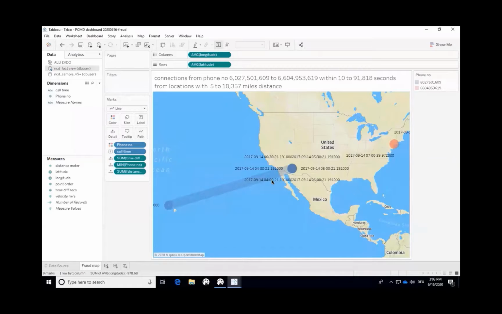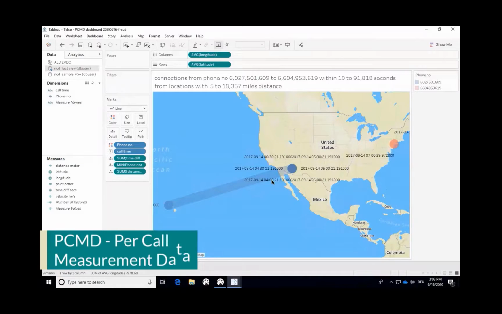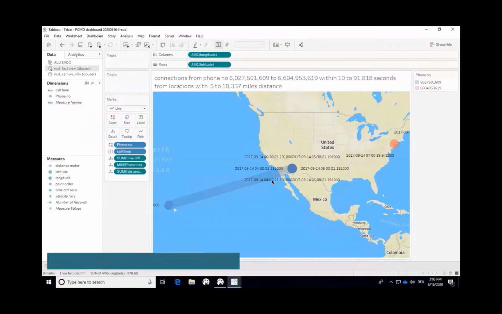The data in Avalanche is real-world data we receive from one of our wireless service provider customers. It's known as PCMD, or per call measurement data. We've created a custom query that's used to look for cellular phone number cloning, a trick that allows a thief to make calls and bill them to an unsuspecting number.